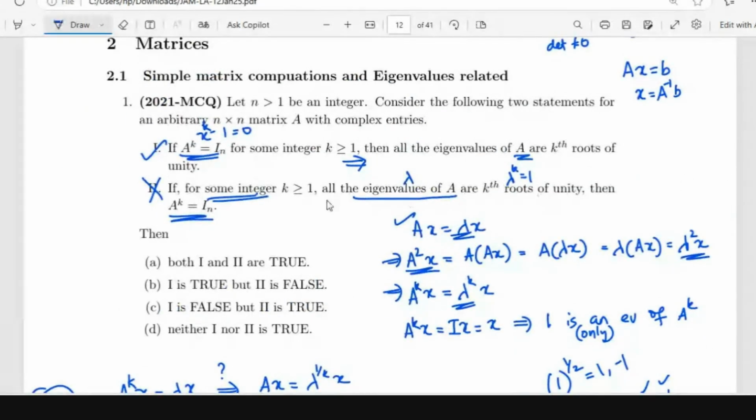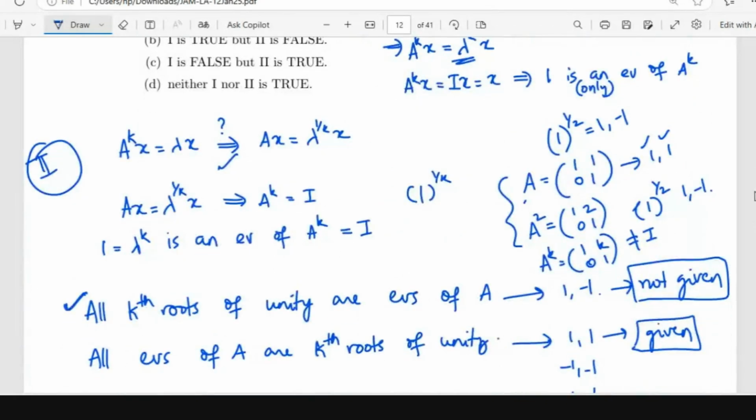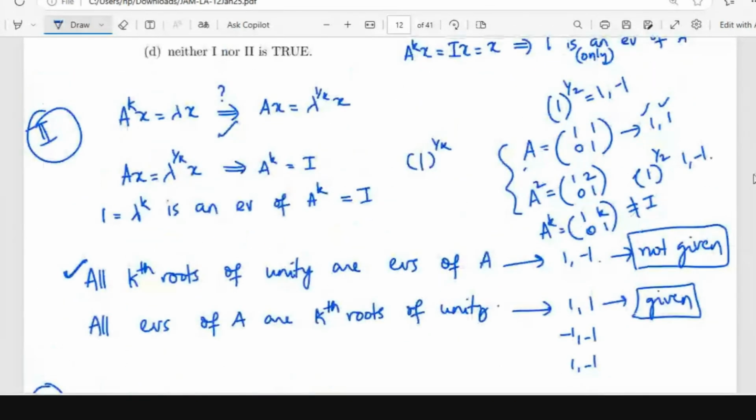Now, does this imply A power k is equal to identity? So A power k, where I have taken k equal to 2. So A squared, when we calculate the square of this matrix, we get this. This is not equal to identity, right? So the second statement is not true.